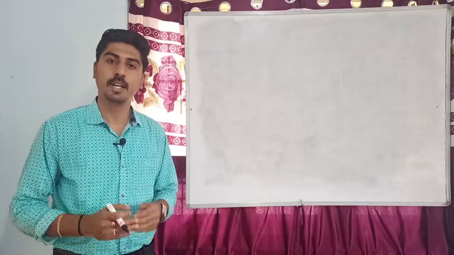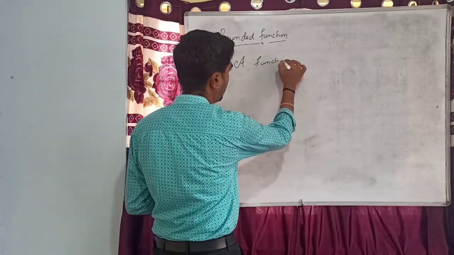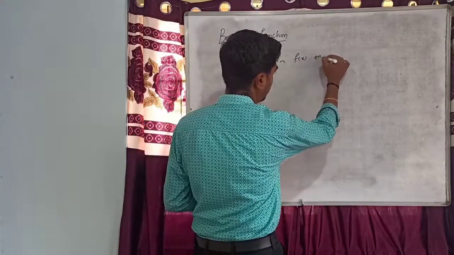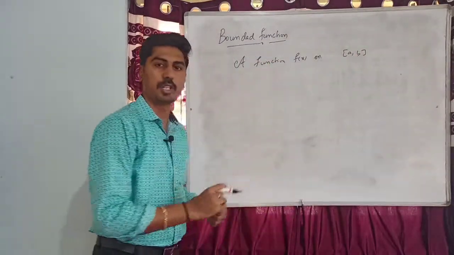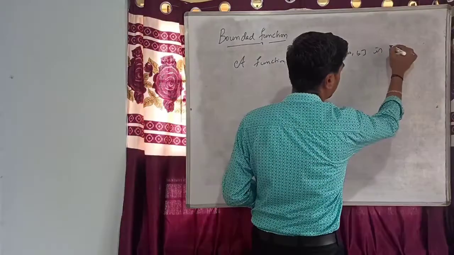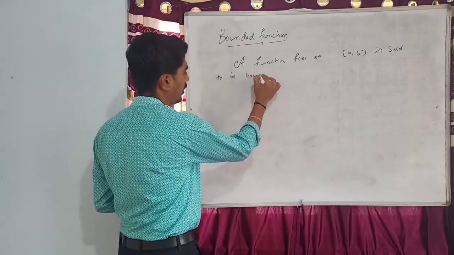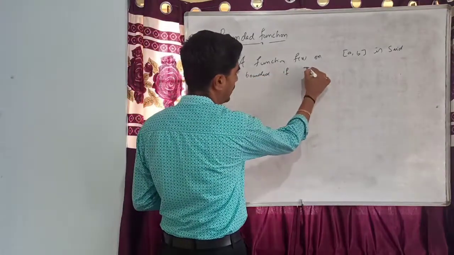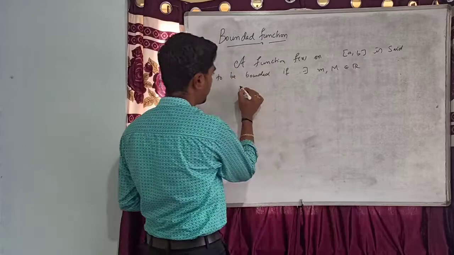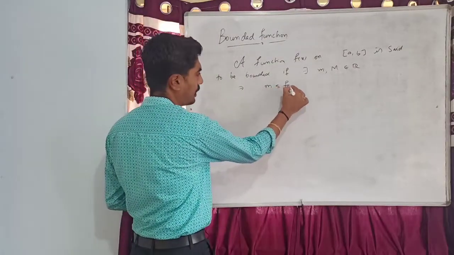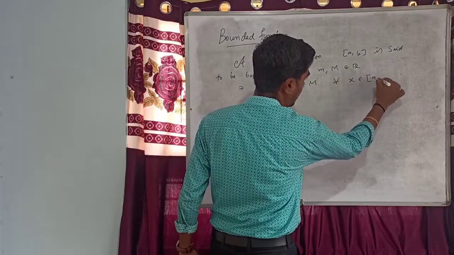First, let me define bounded function. A function f of x on a closed interval a, b, is said to be bounded if there exist real numbers small m and capital M such that m is less than or equal to f of x less than or equal to capital M for all x belongs to [a, b].